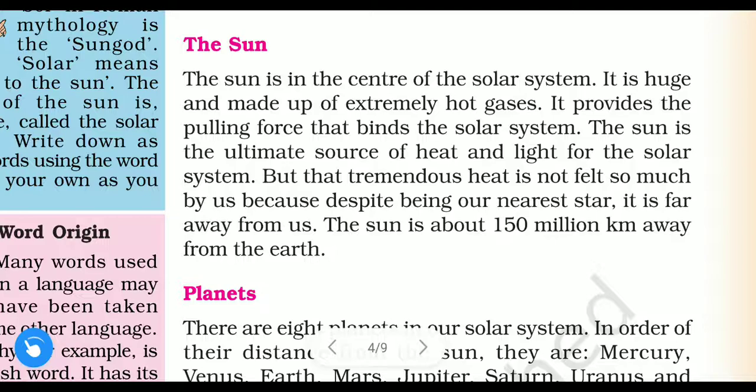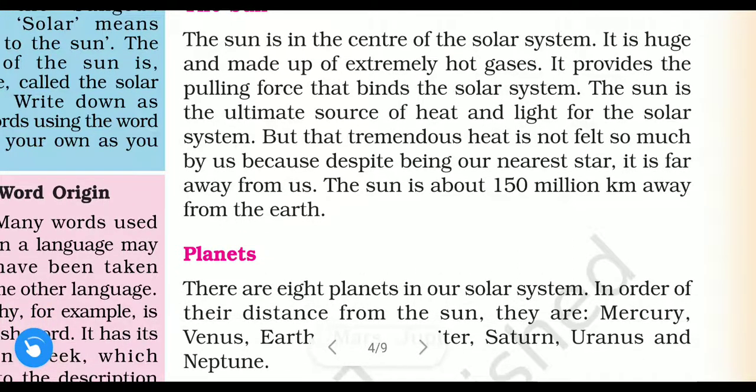Why? Although it is the nearest star to the earth compared to all other stars, it is very far from the earth, that is why we do not feel the tremendous heat of the sun.